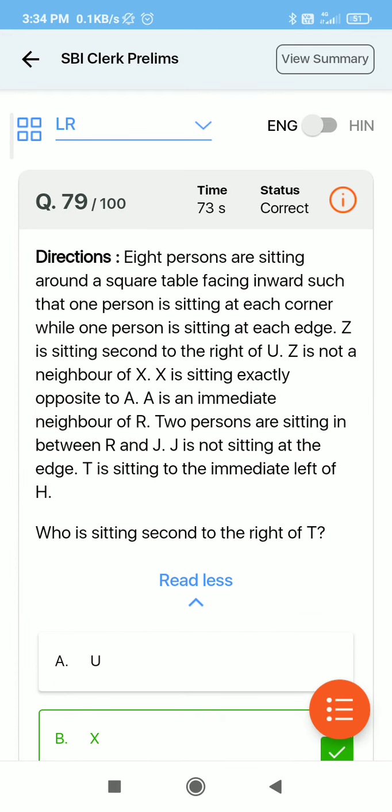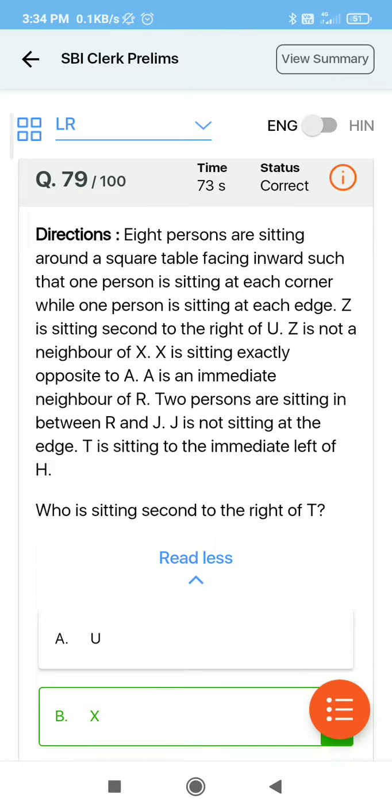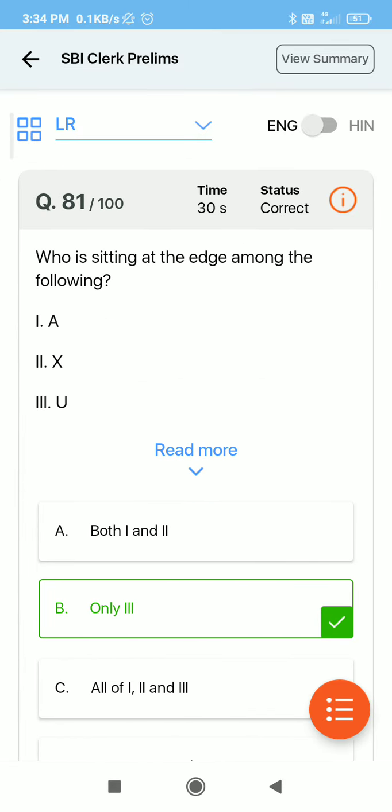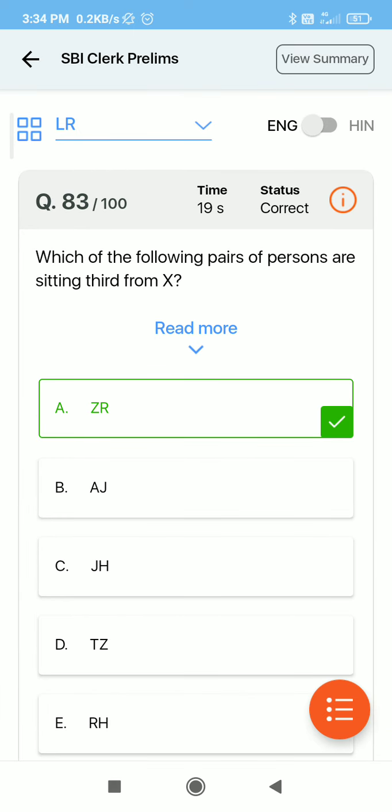Now here is another puzzle and it is also a sitting arrangement. If the puzzle was good and the timing is also good, like 1.5 minutes, then we can see that this is a good time and we need not make this again.